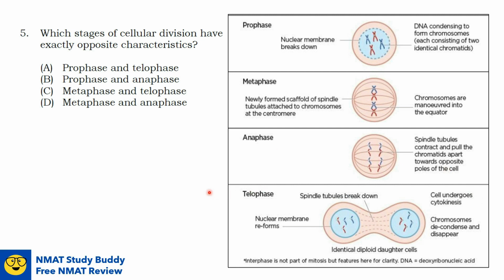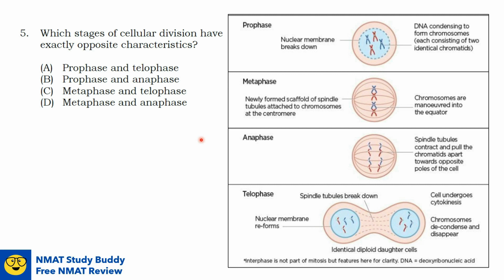As you can notice, there are events in prophase that are exactly opposite of those in telophase. For example, the nuclear membrane breaks down in prophase, while in telophase, the nuclear membrane reforms or reassembles. In prophase, the chromatin condenses to form chromosomes, while in telophase, the chromosomes decondense and disappear.